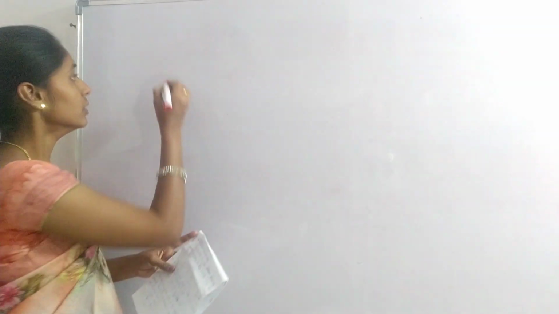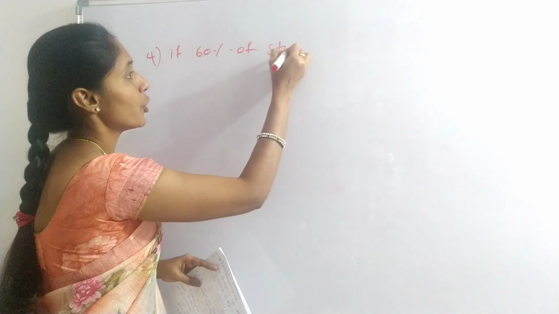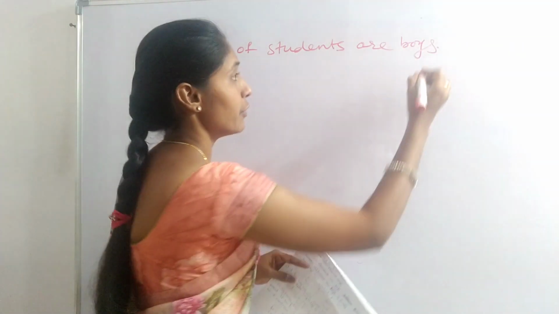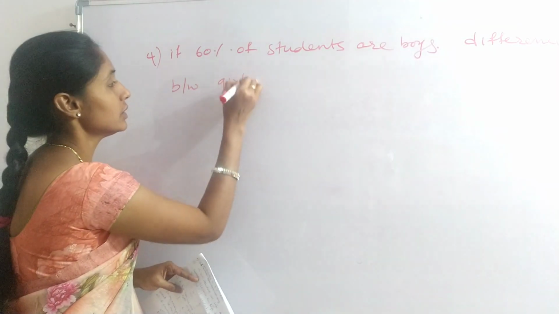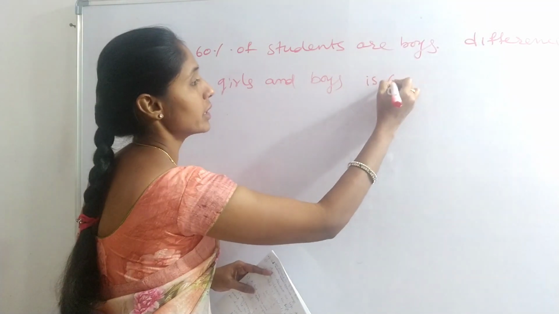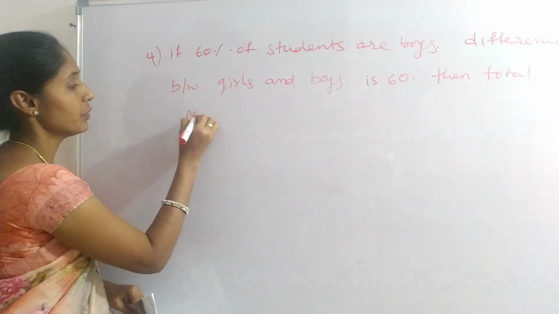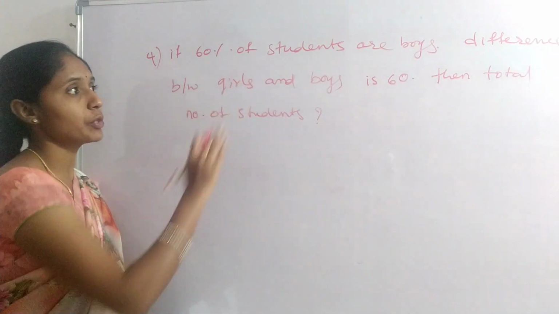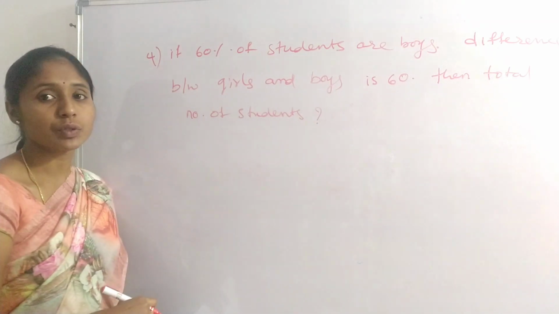Next question. If 60% of students are boys, and the difference between girls and boys is 60, then the total number of students in the class is what?